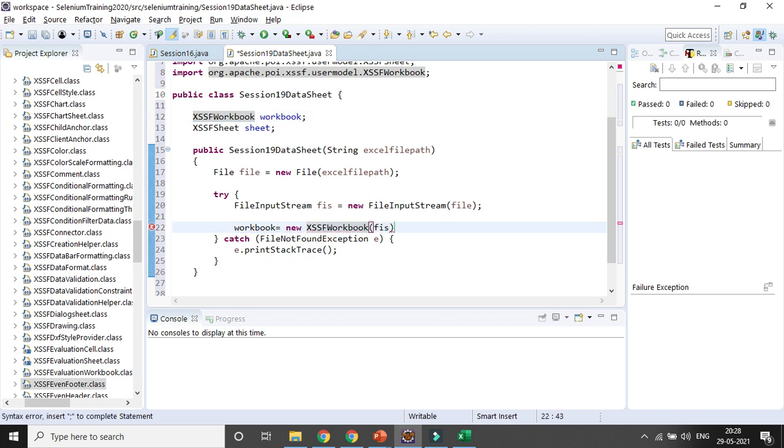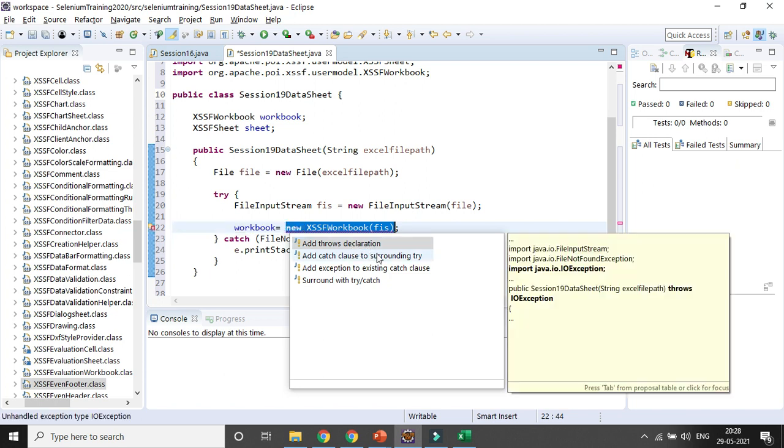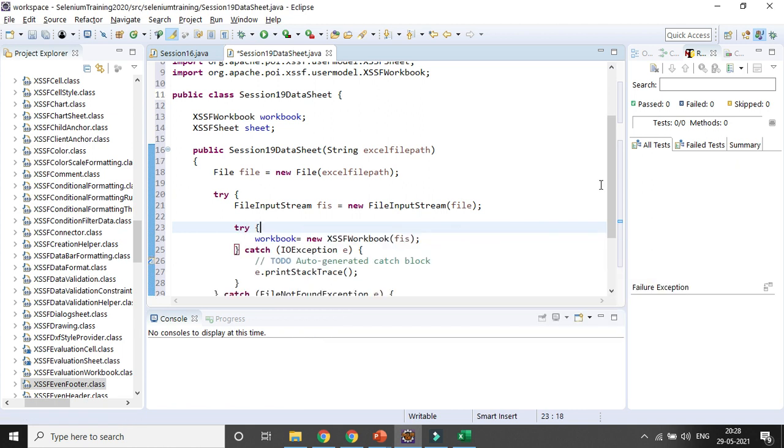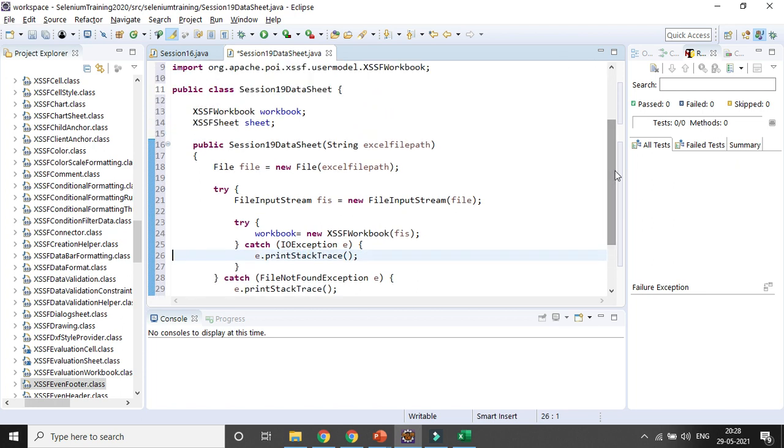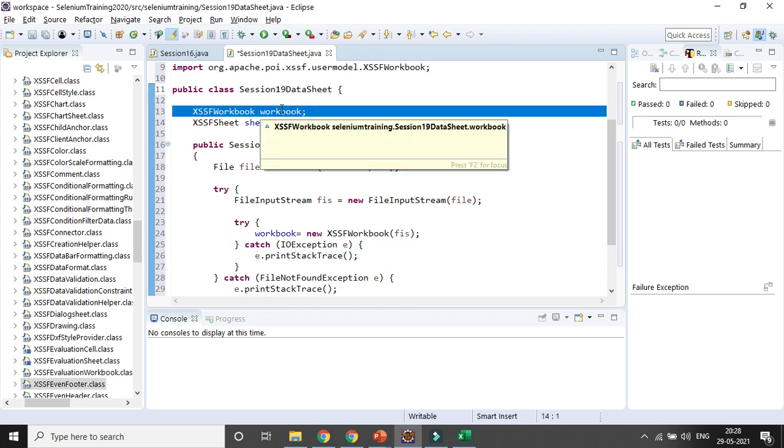Okay. So you can see some error messages there. So we need to surround with again the try catch block. Add try catch block, surround with try catch blocks. I think it will now be successful. Okay. So I have created some global variables. First one is workbook, because I already mentioned we need to get the path, then your workbook, then your worksheet, then your row, and then your cell, right?